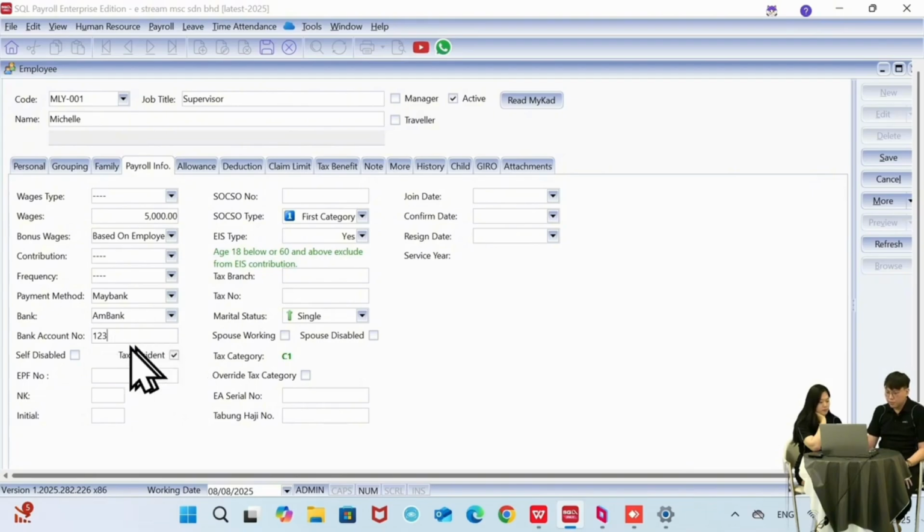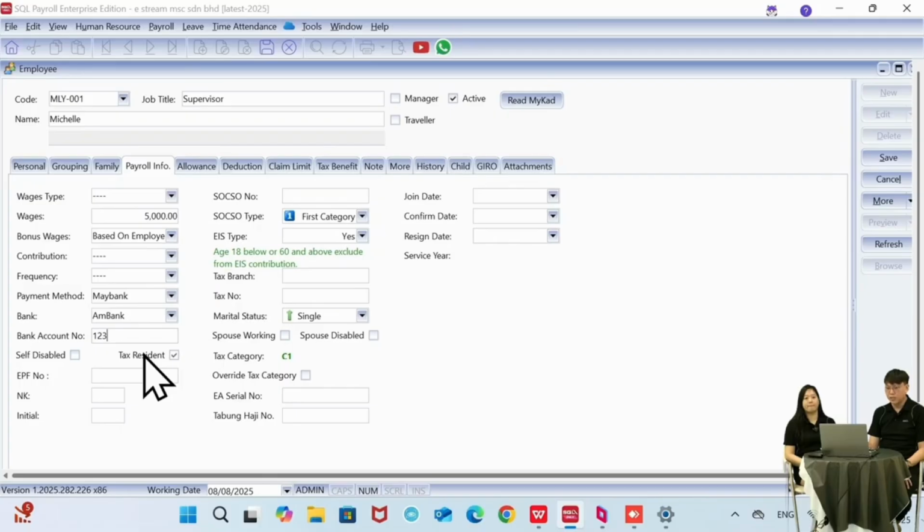Okay, and then we move on to this part, the tax resident here, very important, as this one will affect the tax calculation. If you are a Malaysian worker, you must tick this tax resident. There is a special case for the foreign worker here.